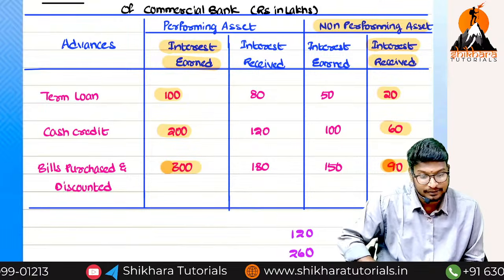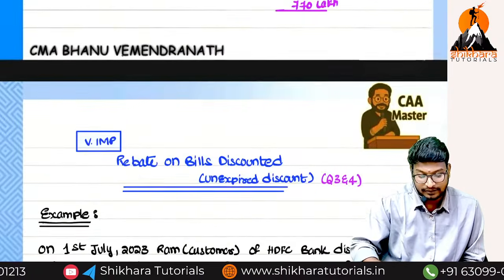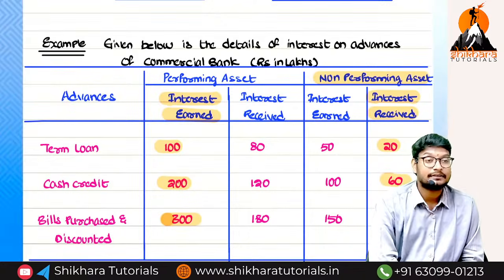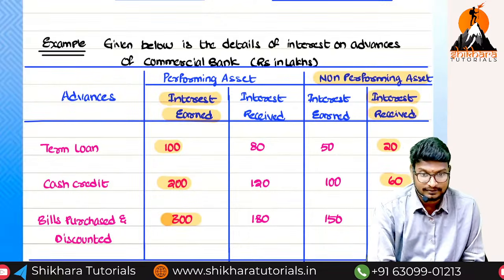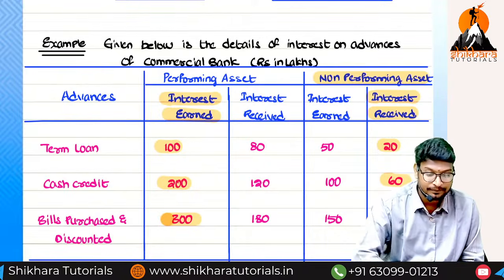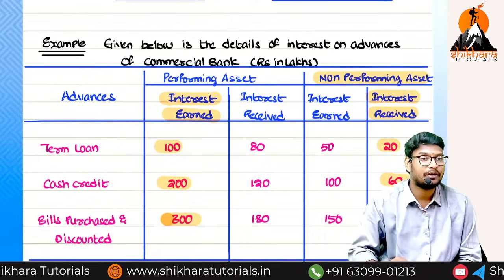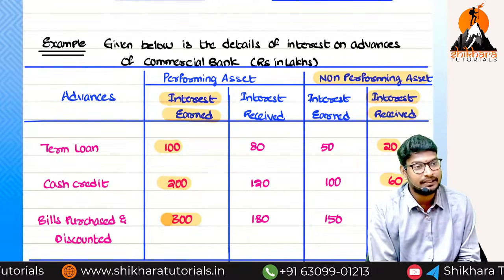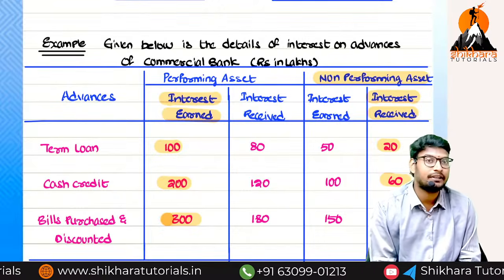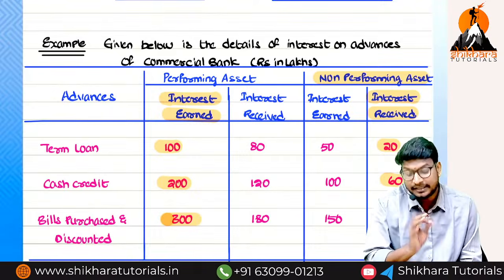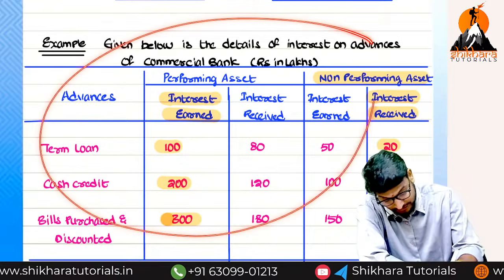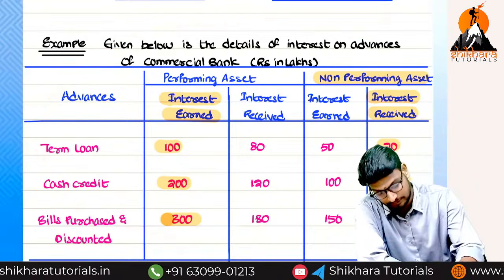Are you understanding my point? So this is the total way of discussing interest income on loans and advances. We have completed totally how many concepts? Two concepts. The first one is the meaning of banking company and the second one is the recognition of interest income on loans. Very important, because n number of times they ask this question directly, for 7 marks.